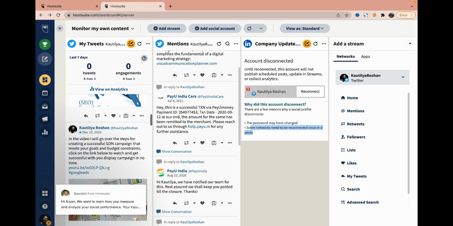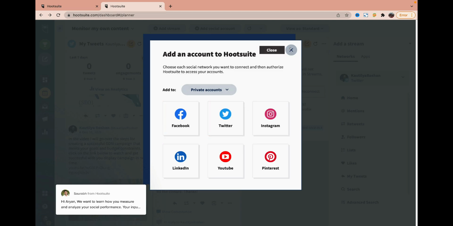So later I can go in the stream and I can reconnect my account or my pages, whatever I want, basically. And then afterwards I can go to this publisher. So once I click on this publisher here, so again, all the social media accounts, I can go and add LinkedIn from here, so that it will come.